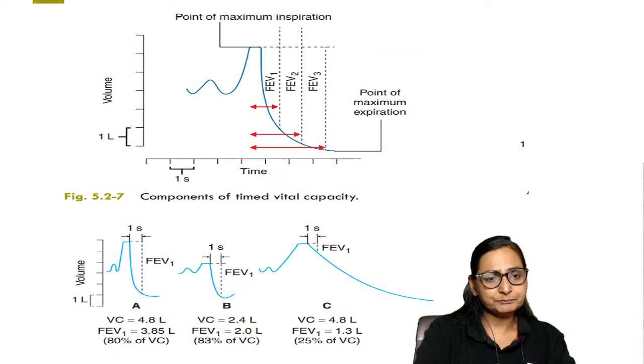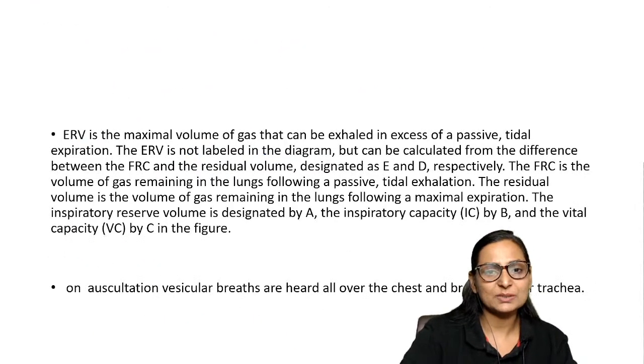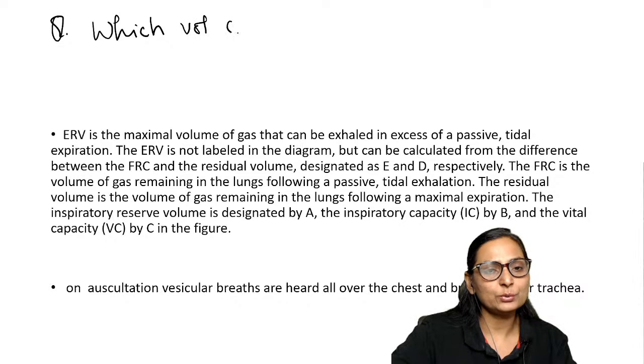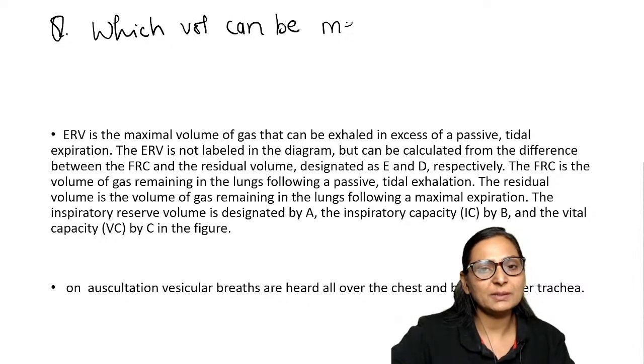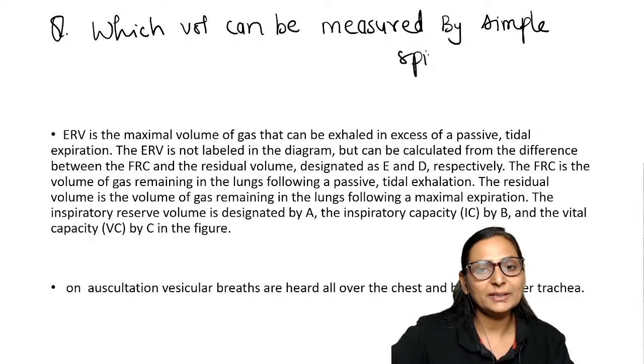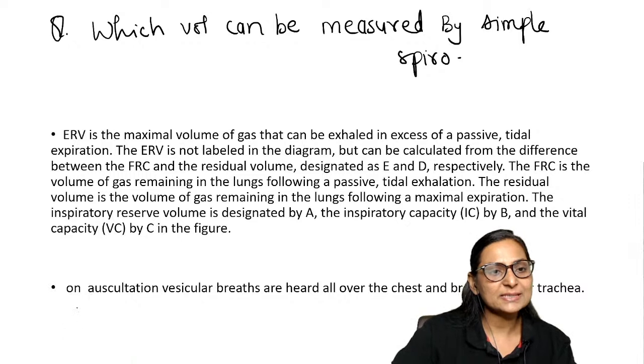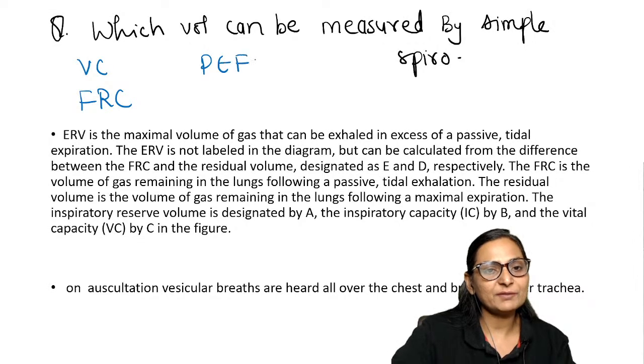Right? Now, something important: suppose I give you an MCQ. Which volume can be measured by simple spirometry? Normally what you get is which volume cannot be measured by spirometry. Now I am asking you which can be measured, okay? And I'm giving you the options: vital capacity, FRC, peak expiratory flow rate, or residual volume.